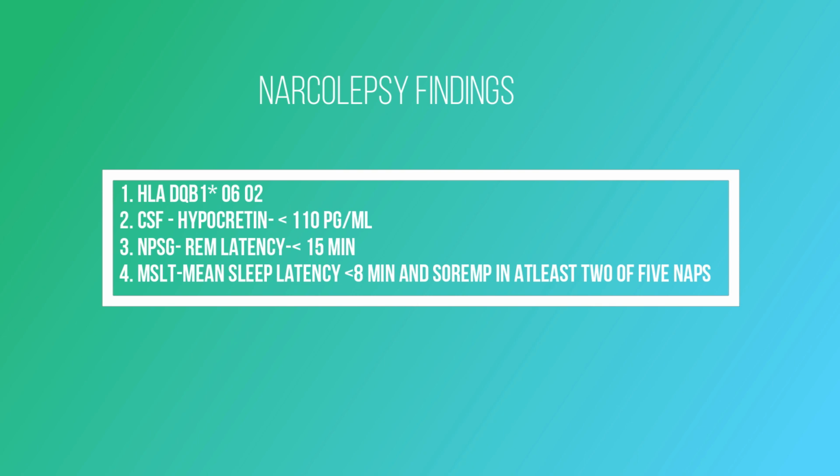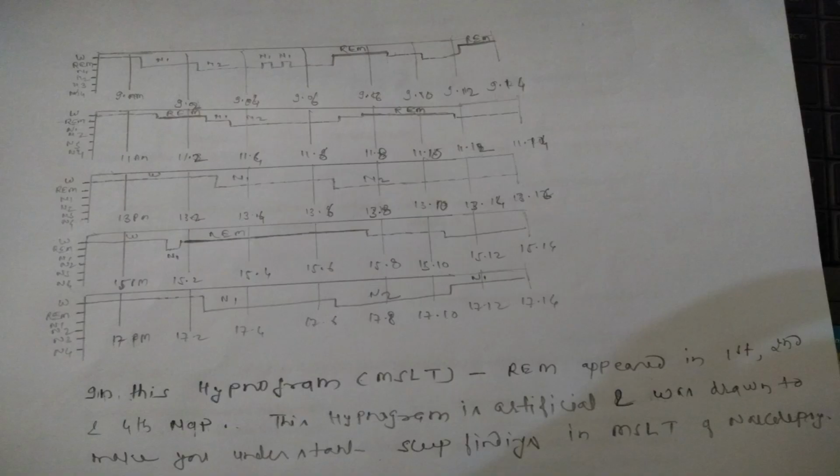Nocturnal polysomnography records suggest REM sleep latency reduced to less than or equal to 15 minutes, in addition to frequent arousals, reduced sleep efficiency, increase in stage 1 sleep, periodic limb movements and sleep apnea. In the multiple sleep latency test, patients are given 5 opportunities of 20 minutes for scheduled naps at least 2 hours apart, such as 9 am, 11 am, 1 pm, 3 pm and 5 pm, and 3 recordings are noted.